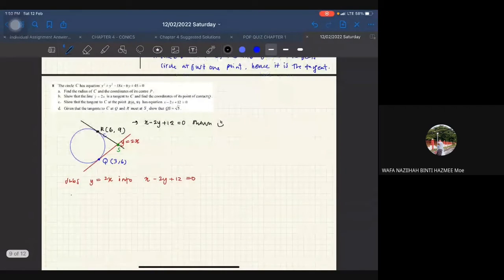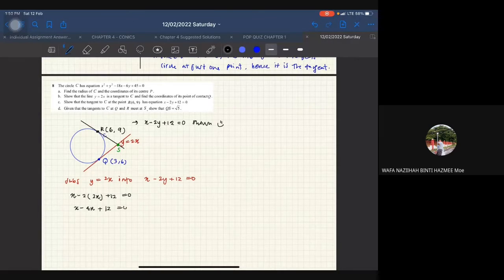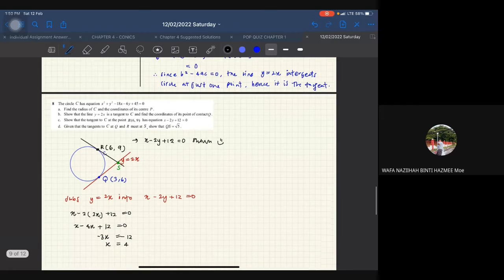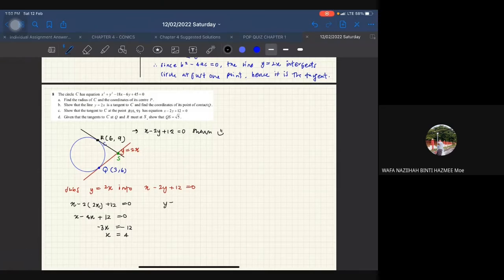I will get x minus 2 times y, where y is 2x, plus 12 is equal to 0. So I get x minus 4x plus 12 is equal to 0. From here, negative 3x is equal to negative 12, so x is equal to 4. So the x coordinate is 4. For the y coordinate, y equal to 2 times 4 is equal to 8. So the green point S is now 4, 8.